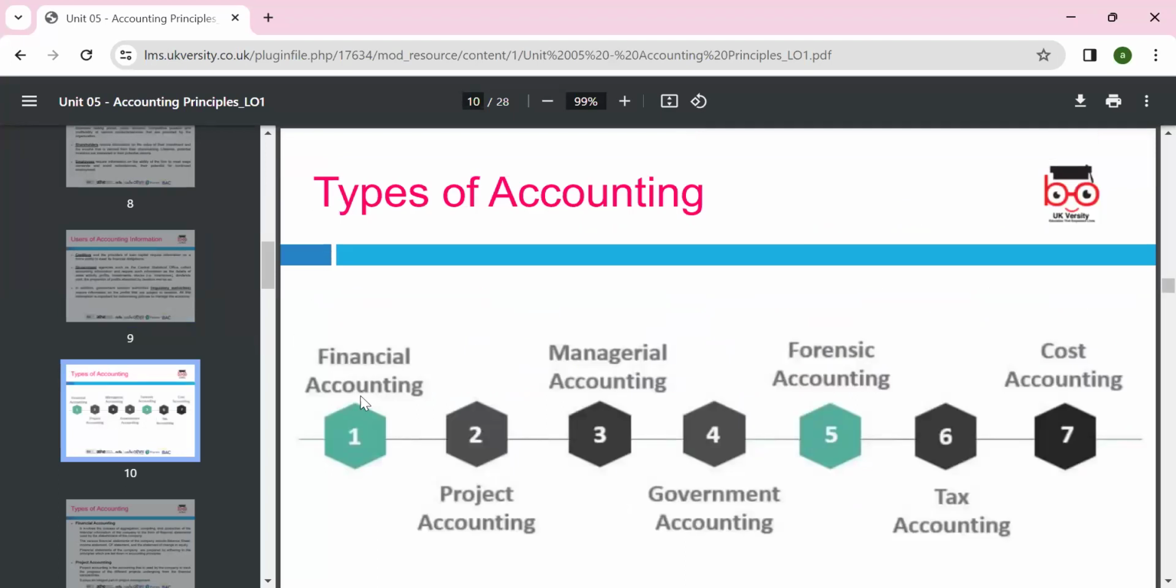Okay, so the types of accounting. Financial accounting, for which we prepare four types of report: the profit and loss, balance sheet, cash flow, and shareholder statement, which we will go through in the following lesson. Project accounting: for any project, any task, how much it costs. Managerial accounting: we make a budget and calculate the variance between budgeted figures and actual. Government accounting: they always look at where the money comes from and where they spend it. Forensic accounting: we look at whether people are following the rules accordingly and not committing fraud. And tax accounting, for calculating tax, and cost accounting, where we look at different costing methods and whether they are being followed or not.